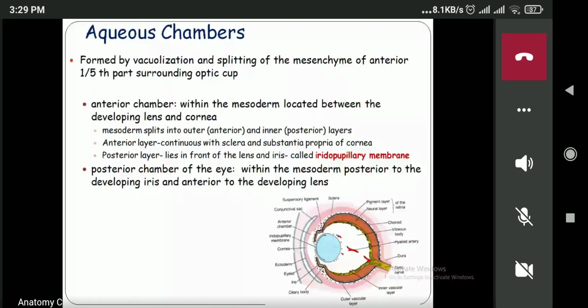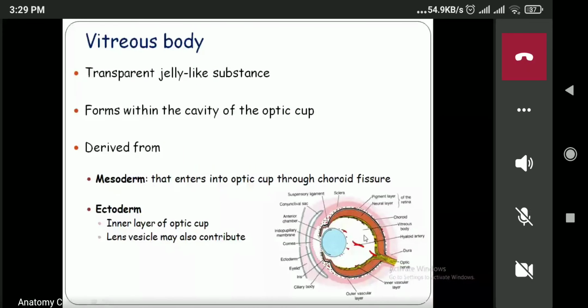Now the next one is the vitreous body. The vitreous body is the jelly-like substance present within the cavity formed by the optic cup. It is mainly derived from the mesoderm.